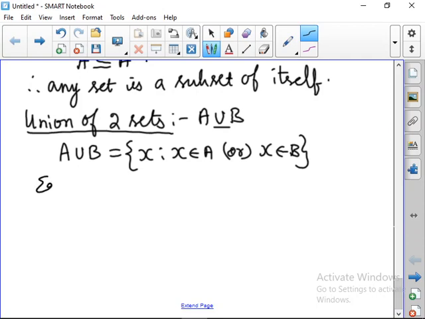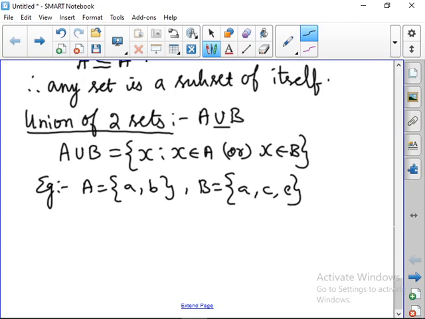For example, பாரு, A is equal to {A, B} and B is equal to {A, C, E}. Okay. So we can write A union B is equal to, நான் A ல இருக்கிற elements முதல்ல எழுதிடுறேன், திருப்பி repeated elements எழுதக்கூடாது. So A already we have written.